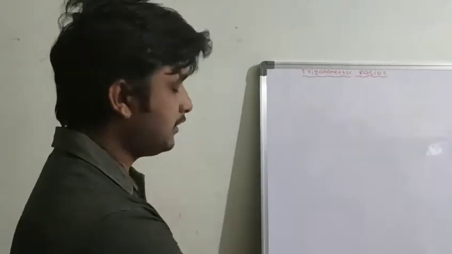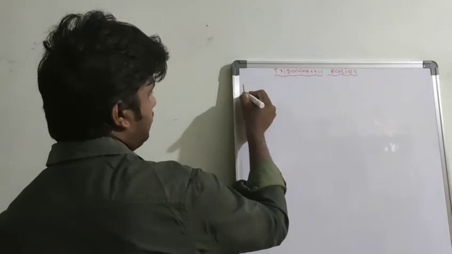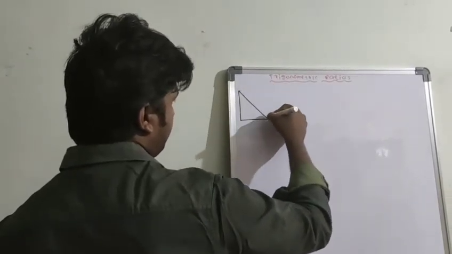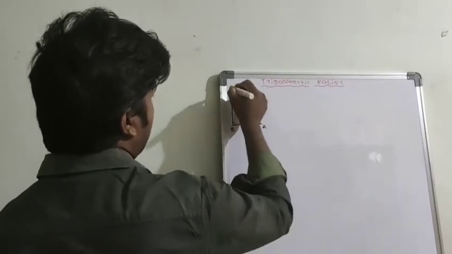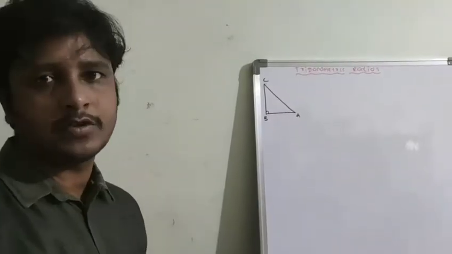Why? Because in a right angle triangle we have 3 sides, and there are two angles we are measuring, comparing. So 3 into 2, 6 trigonometric ratios are possible.